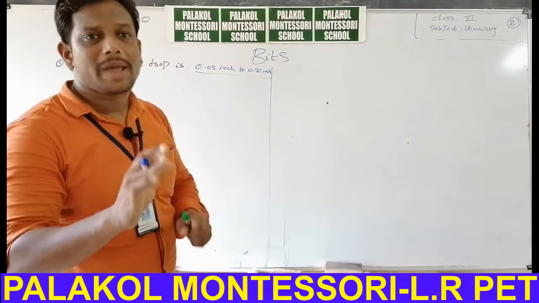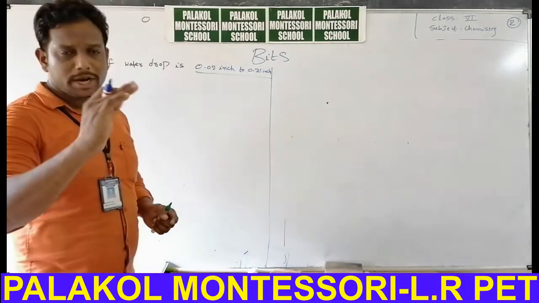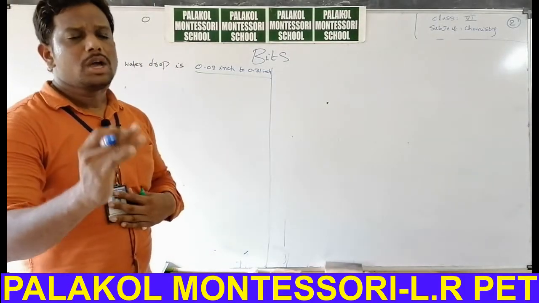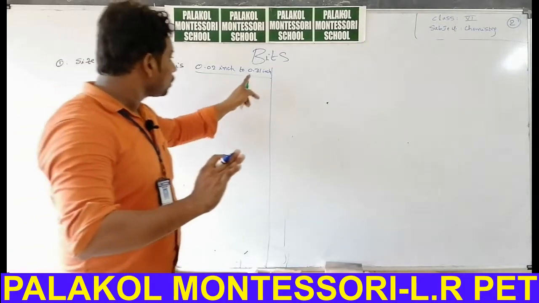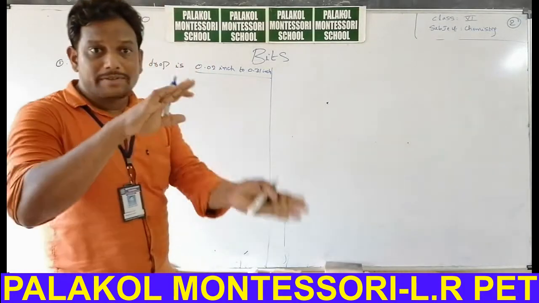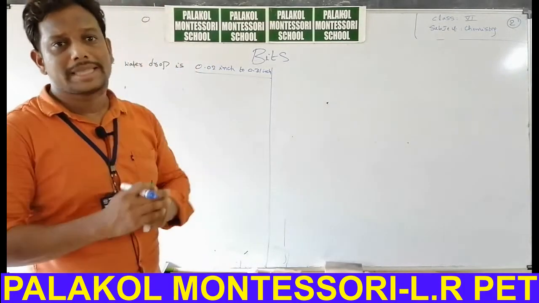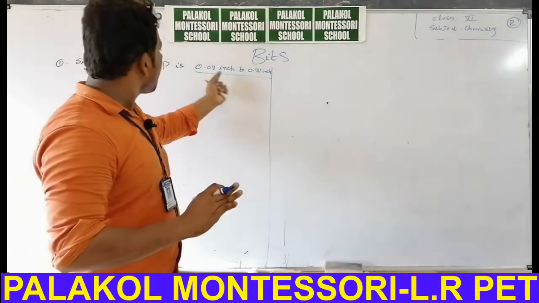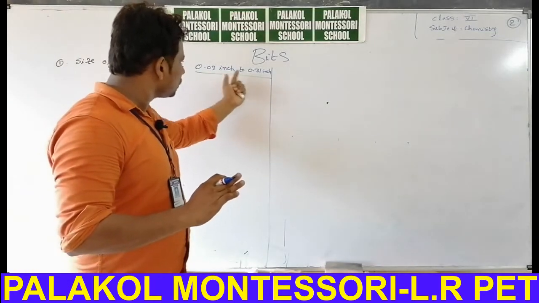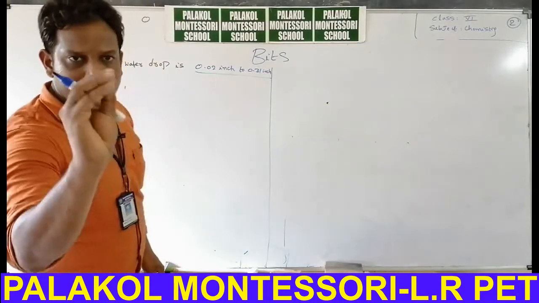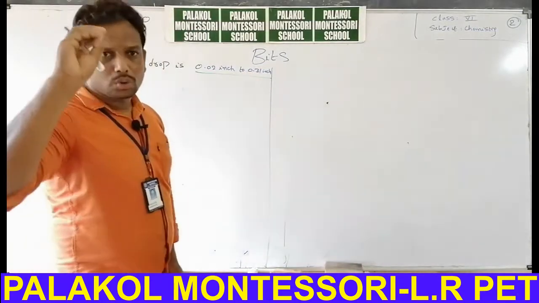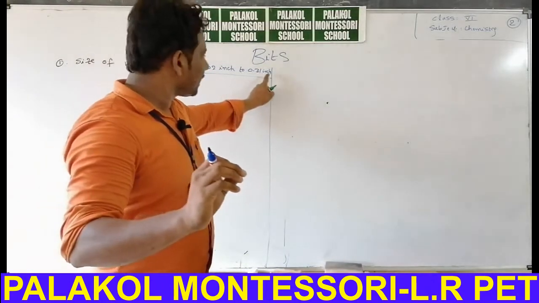That means its value may be 0.02, 0.03, 0.04, 0.05, up to 0.31. It varies between 0.02 and 0.31. Simply you learn it by heart as 0.02 to 0.31 inch.